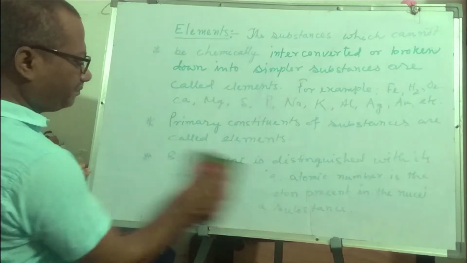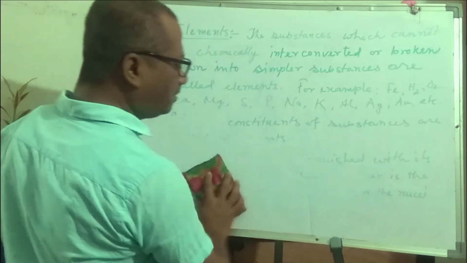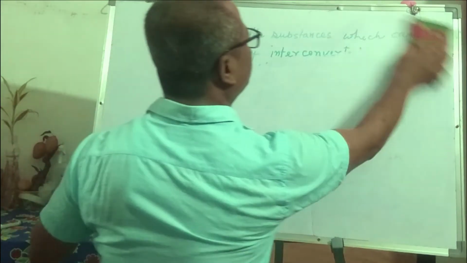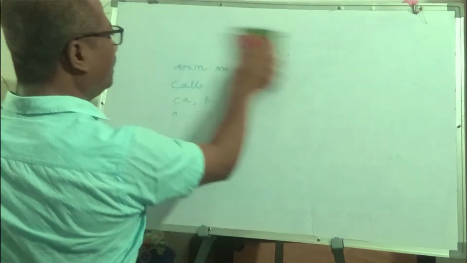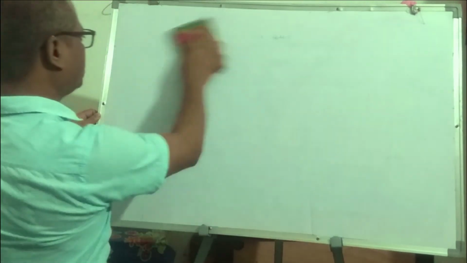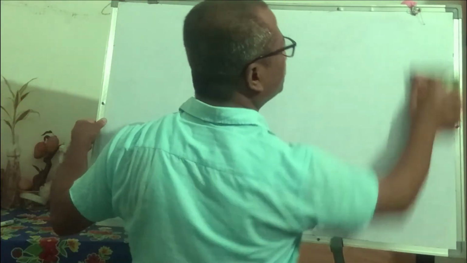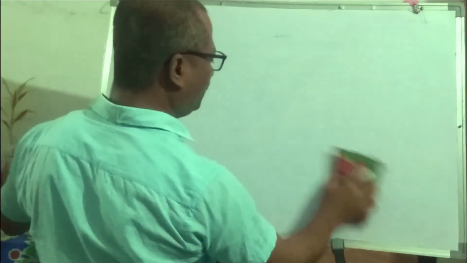Next to it, I want to tell you what is called atomic number and what is called mass number. To understand it, I should tell you the structure of an atom.